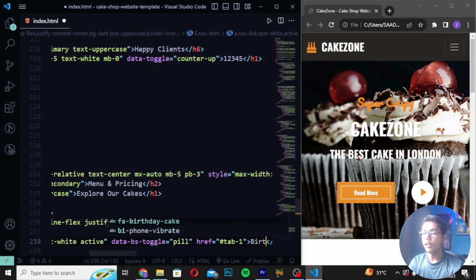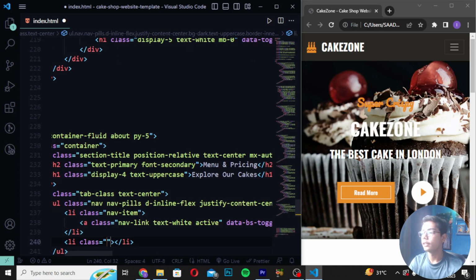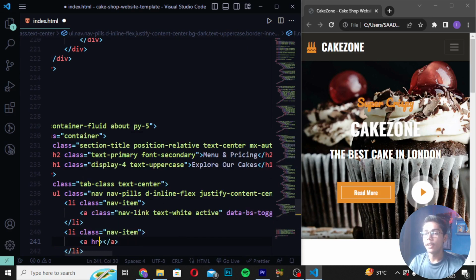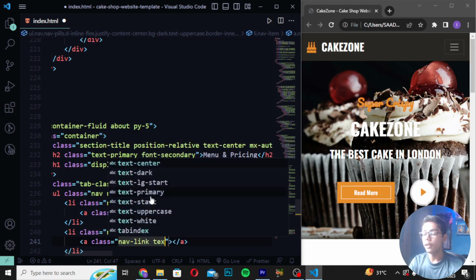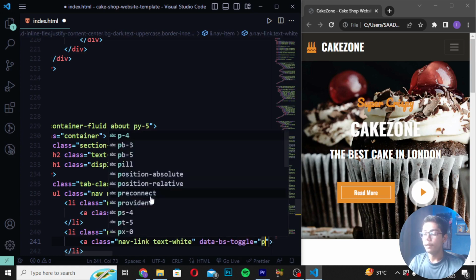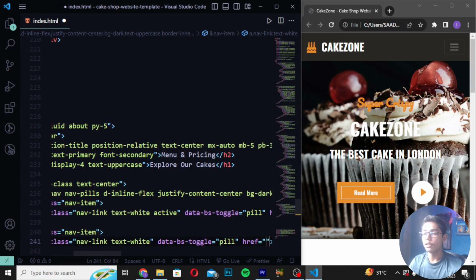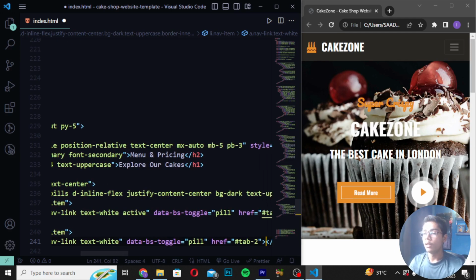Then you have to write "Birthday" like this, and I will move down and write li class nav-item, an a tag, and then create class nav-link here. Then I will write text-white. Then you have to write data-bs-toggle, then pill, href, which should be empty like this, and here I will write tab-2.